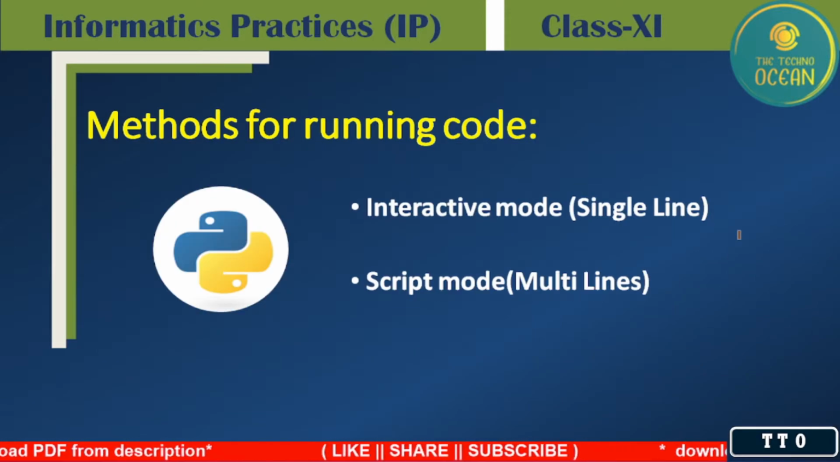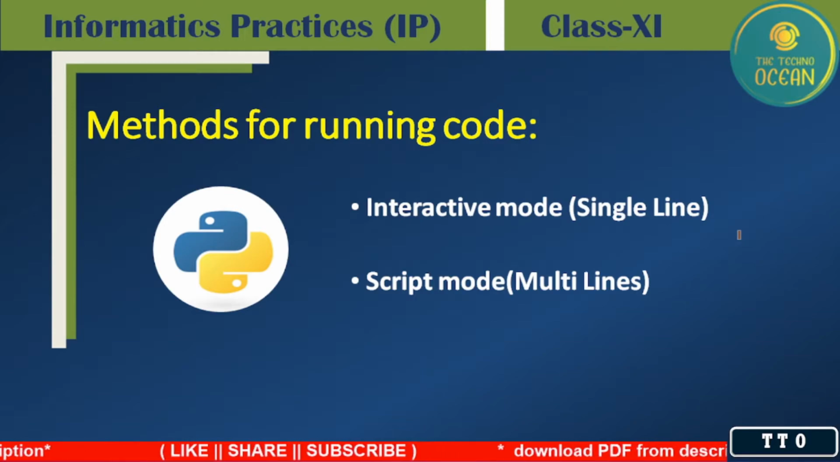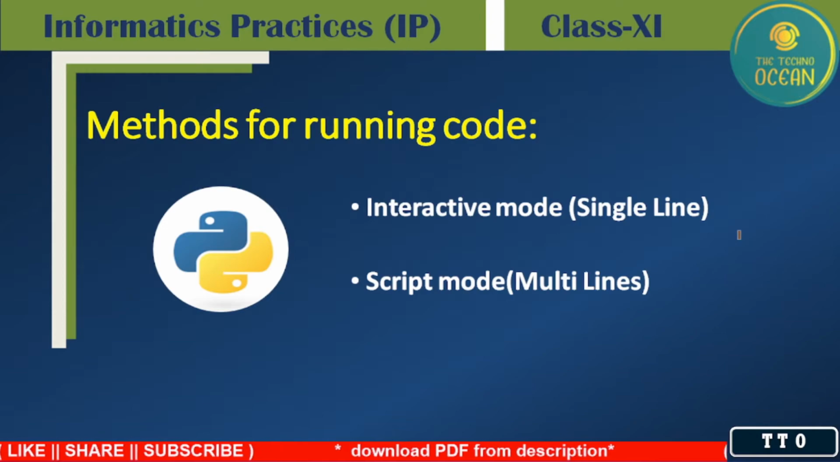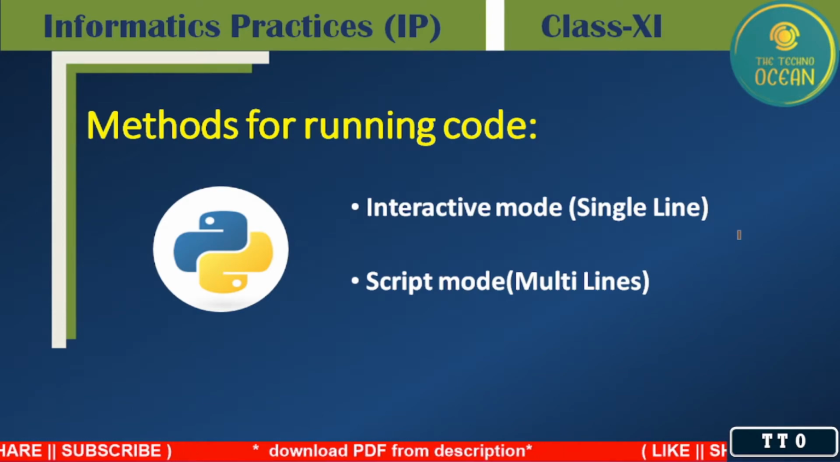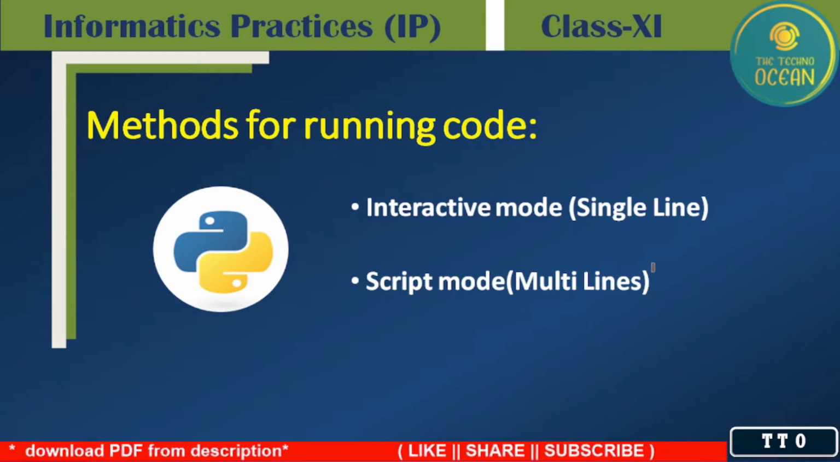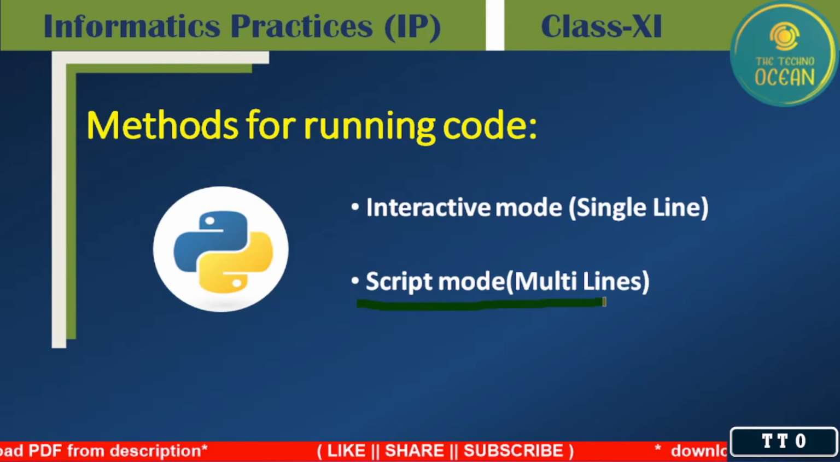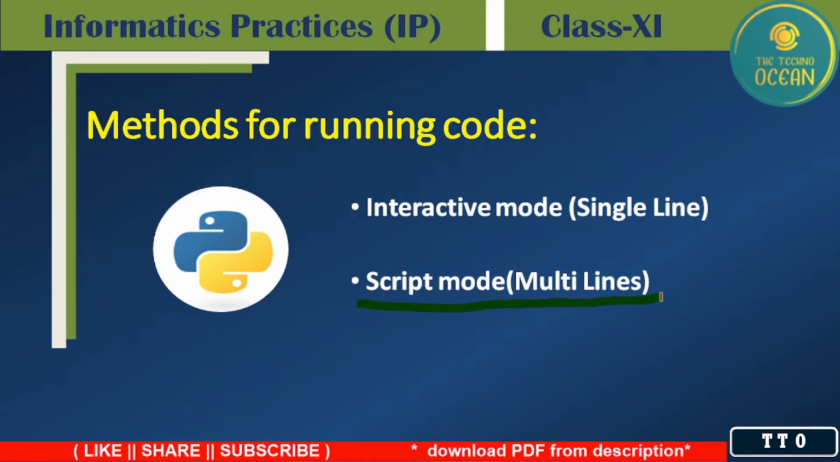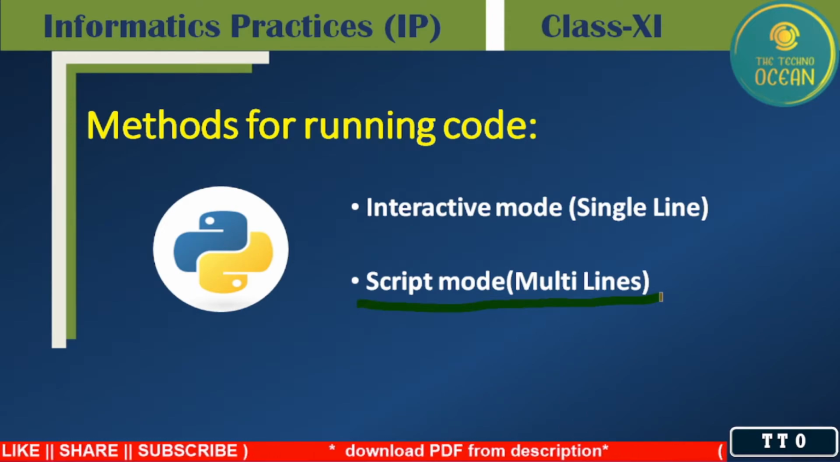Now the next topic, methods of running code. Python code we can run in two methods, single line and multi-line. Single line mode is known as interactive mode. Here we type a line and after just pressing enter we get the output. The second one, script mode. In script mode we can type many lines, save the code, and we can get the output also.